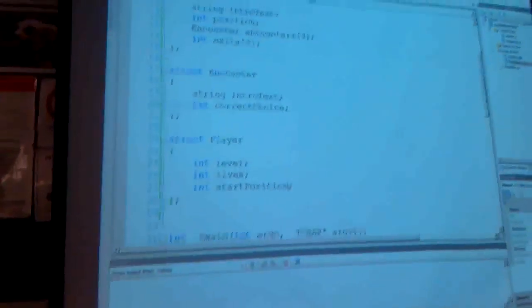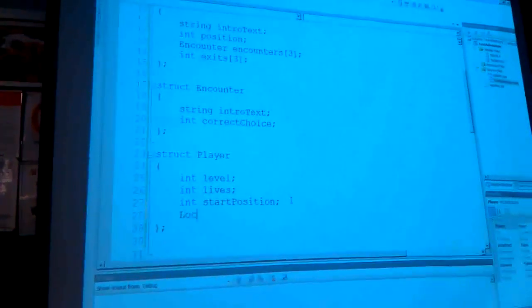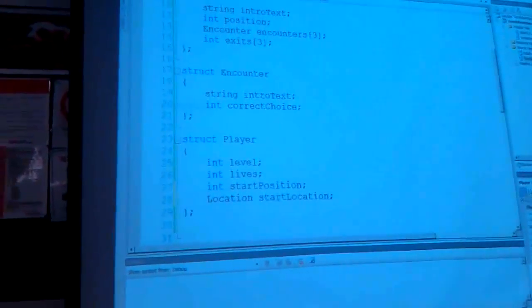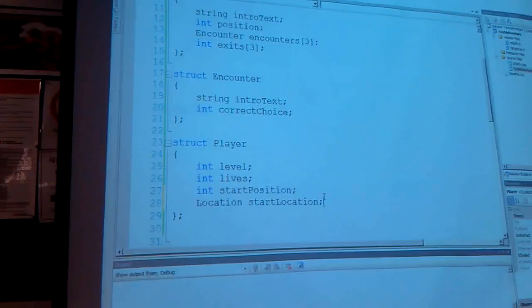Locations know their position. Right, it could store the location itself, and I didn't mean to do that. I just want to store where it is. We have a one-dimensional world. All I need to know is a single position.